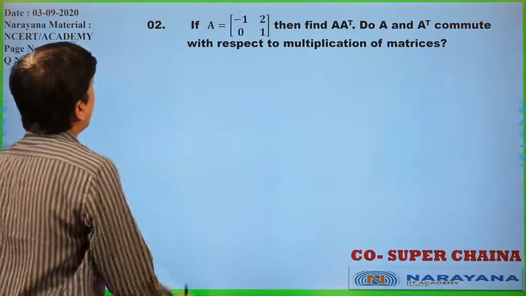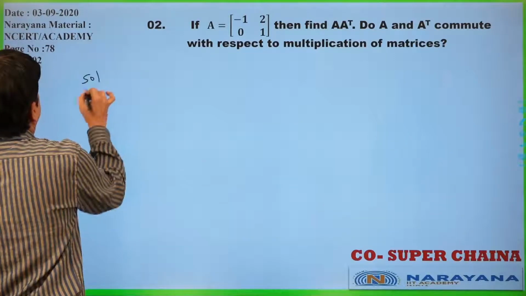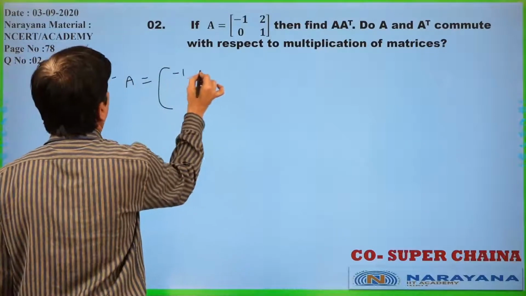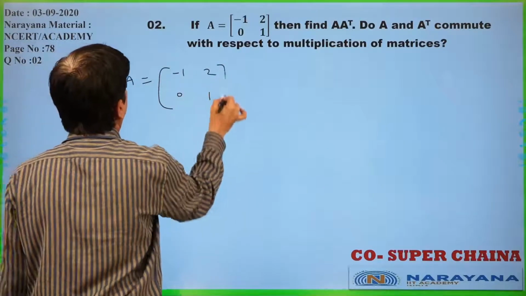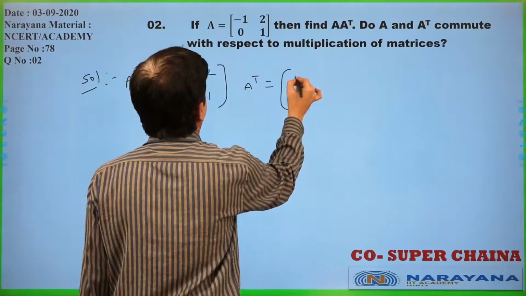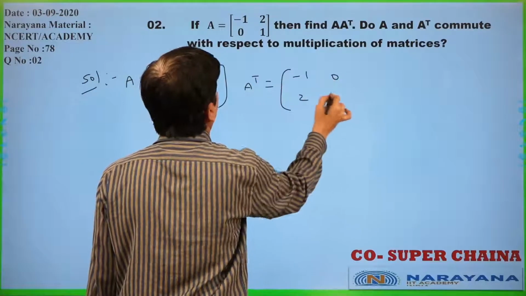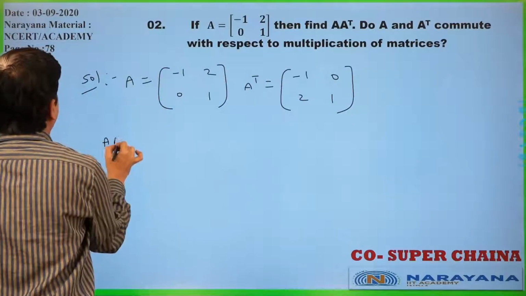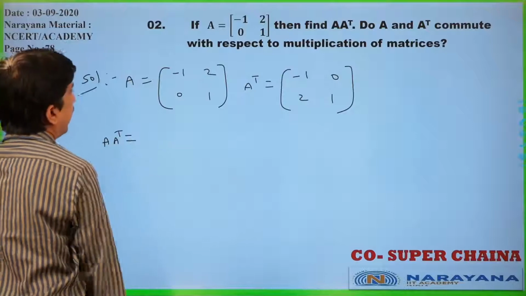First of all, I will write that A is equal to minus 1, 2, 0, 1. A transpose is equal to minus 1, 0, 2, 1. Is it clear? Now, A A transpose.